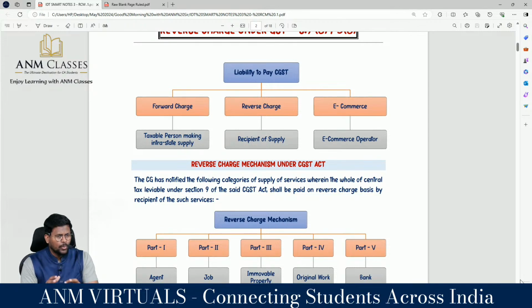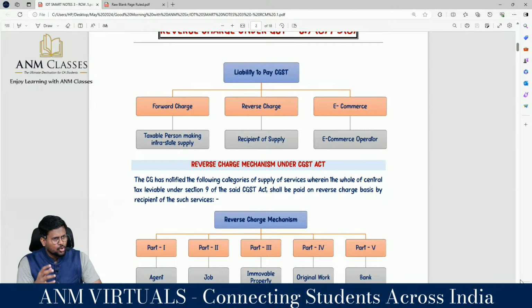In 9-1, there are no main amendments, and in 9-2 also there are none. In 9-3 and 9-4, we have understood the items for which notified RCM will be applicable. For that, my dear lovable students, 9-3 is actually classified into two categories: specified supply of services and goods. Now, the list of goods has been added to our syllabus.